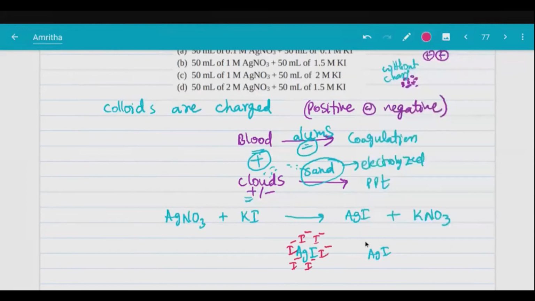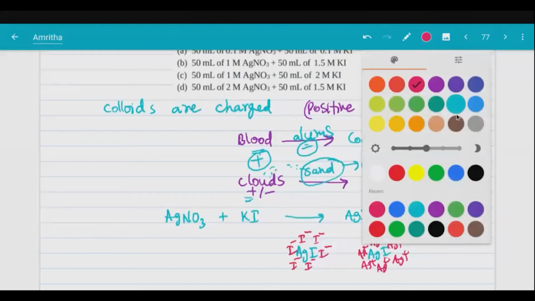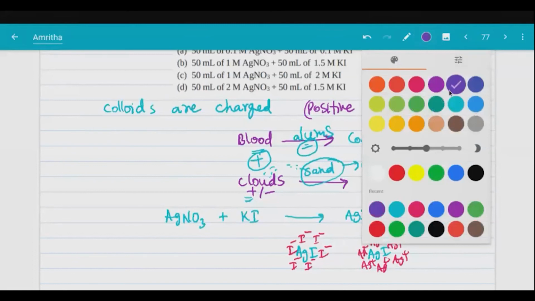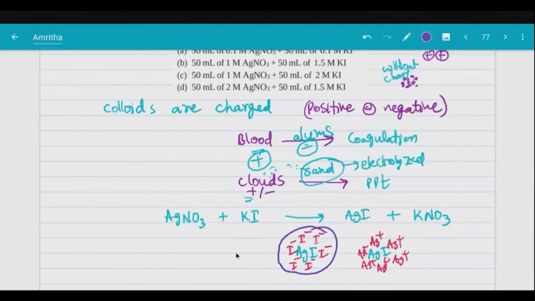It can absorb either of these ions, Ag plus or I minus, but it depends on the amount we are providing. So what we should know is where I minus is extra. If I minus is extra, yes, we get a negatively charged colloid. If Ag plus is extra, then we get a positively charged colloid.